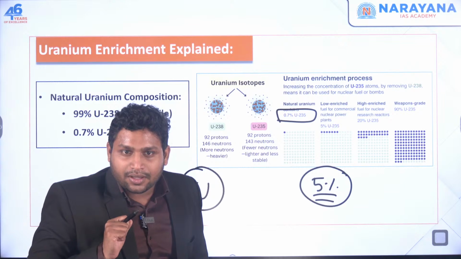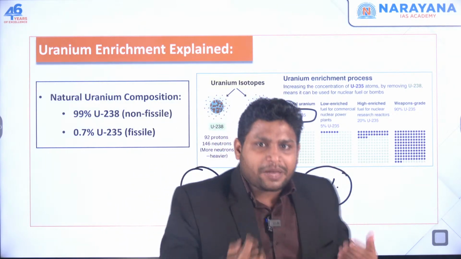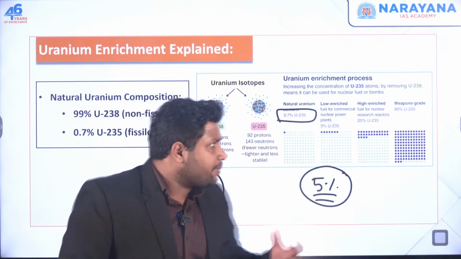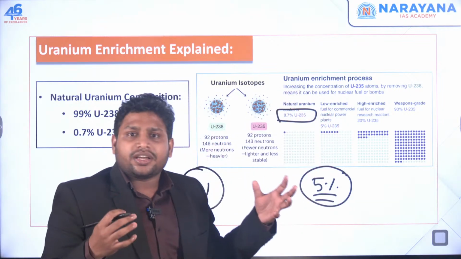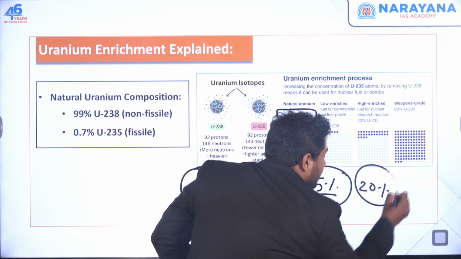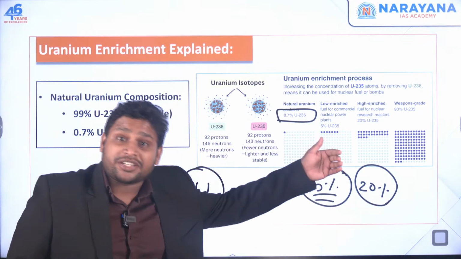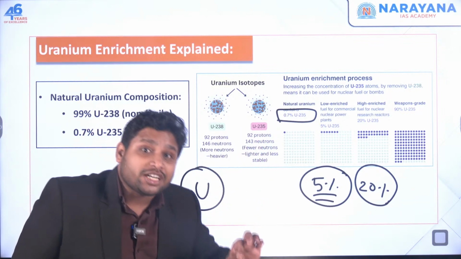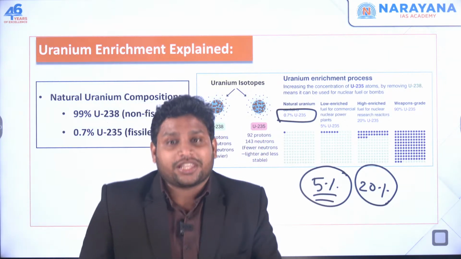Now let's say scientists want to do some kind of experiment in the laboratory, for which they need energy. So there, scientists go for enrichment up to 20%. That means uranium 235 is 20% in this uranium.